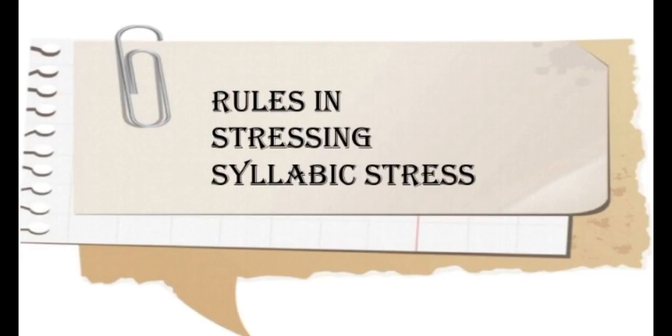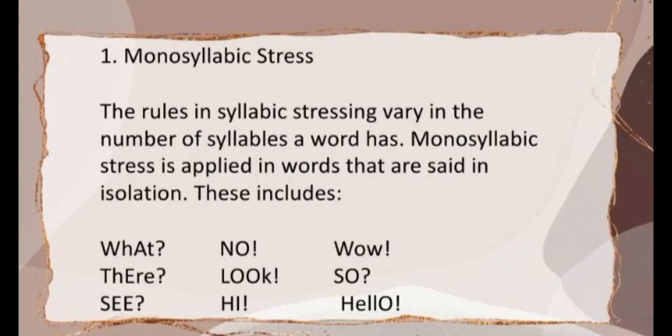Rules in stressing syllables. Monosyllabic stress. The rules in syllabic stressing vary with the number of syllables a word has. Monosyllabic stress is applied in words that are said in isolation. This includes the examples what, there, see, no, look, hi, wow, so, hello. Monosyllabic words, which are words with only one syllable, are pretty straightforward when it comes to stress because there is only one syllable to stress.